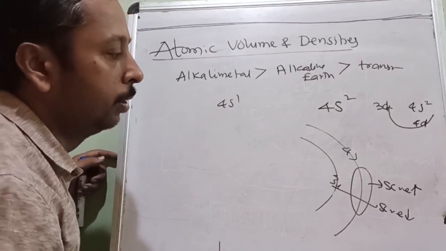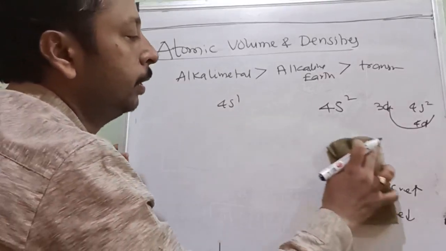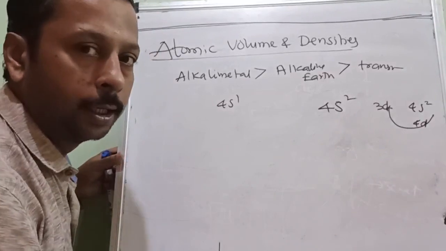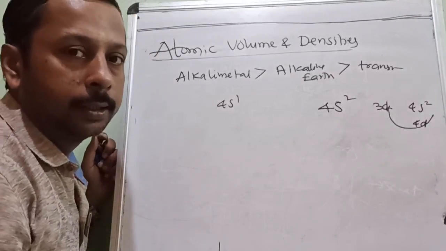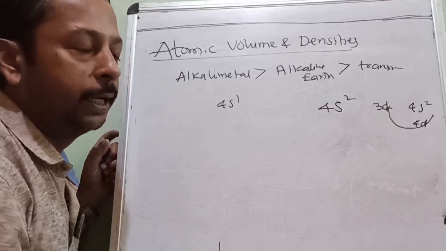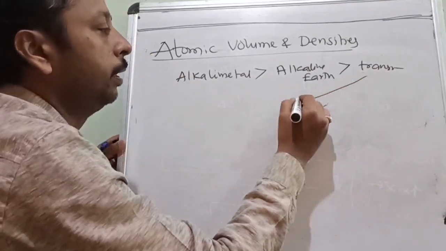Is it understood? So what will be the reason why transition elements have small atomic size as compared to corresponding alkaline earth metal? Due to poor screening of penultimate d subshell. What word you will use? What is the reason?